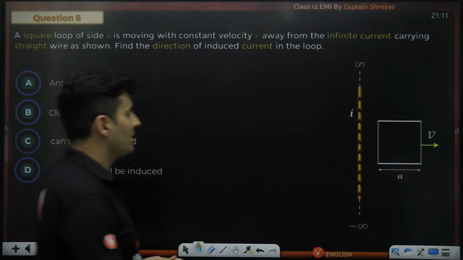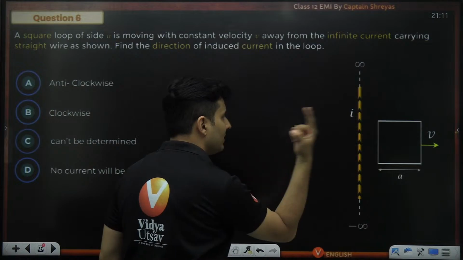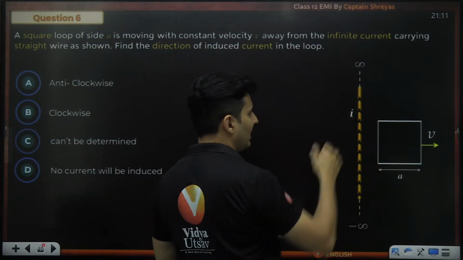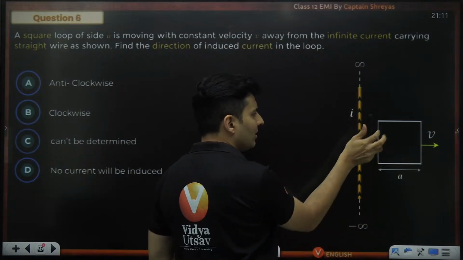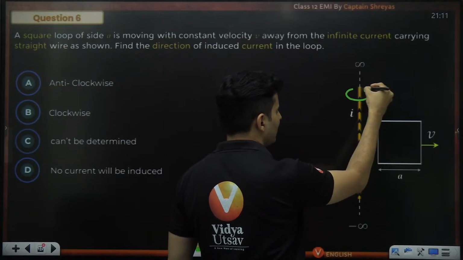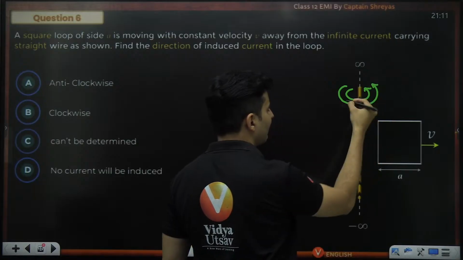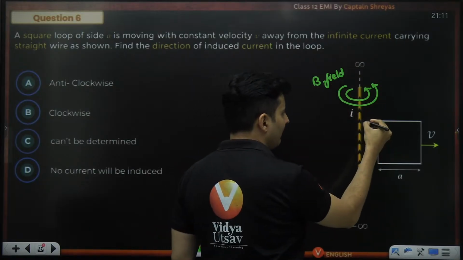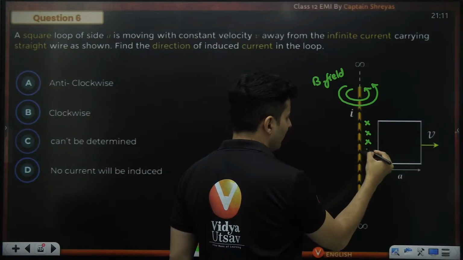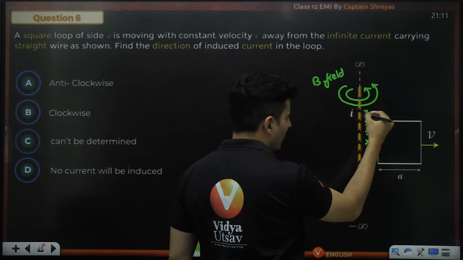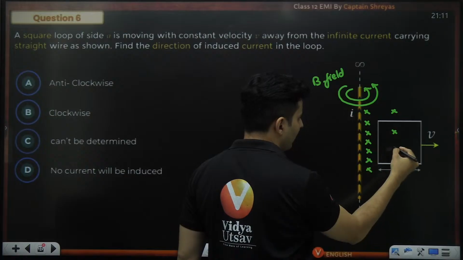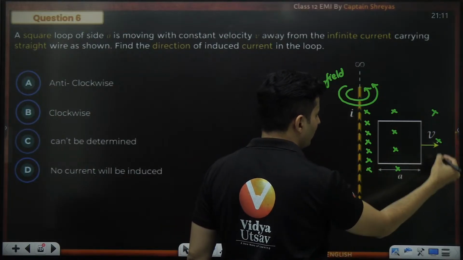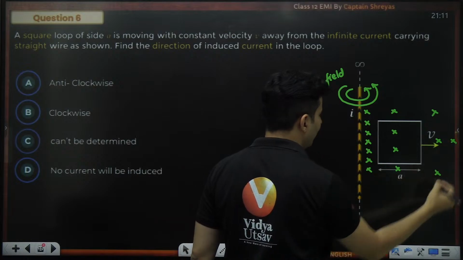Interesting. See, this current carrying wire is there. That current carrying wire is going to create its own magnetic field. The current is going like this, right? So if you hold your thumb, the fingers will curl in this direction. So this is how the magnetic field will be. When you are close, the magnetic field will be very, very strong. But when you go away, the magnetic field is going to become slightly weaker, and as you go further away, it's going to become even weaker, and so on and so forth.